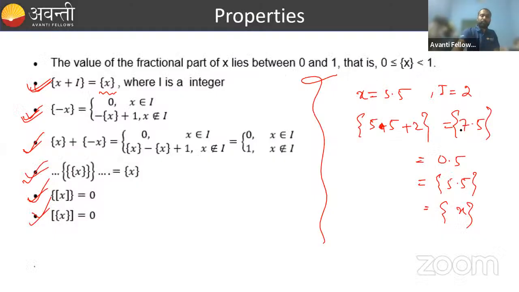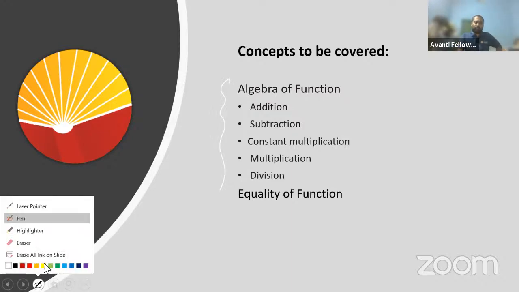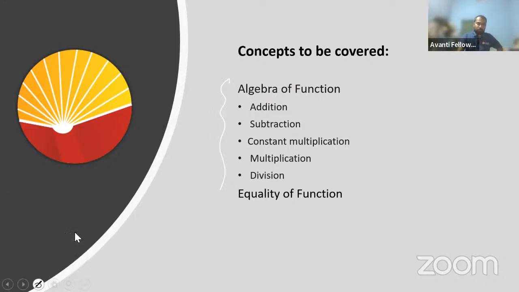Let's move to the next thing. Now we'll see some concepts upon algebra of a function. What are the algebra of functions? Algebra means addition, subtraction, multiplication, division, all these things. So now we'll see some algebra of functions and then we'll go through one more thing, that is equality of functions, right? So let's start.